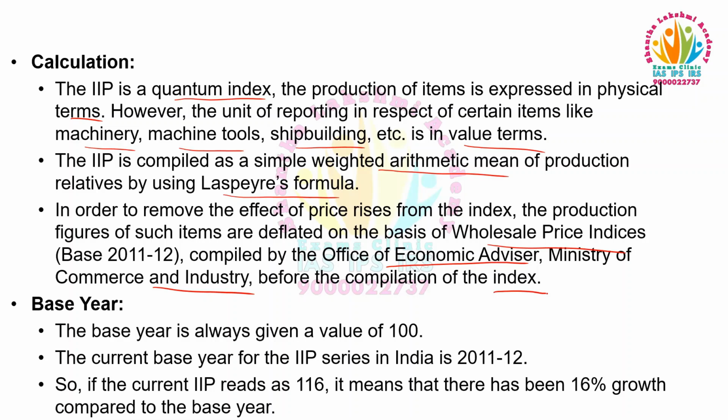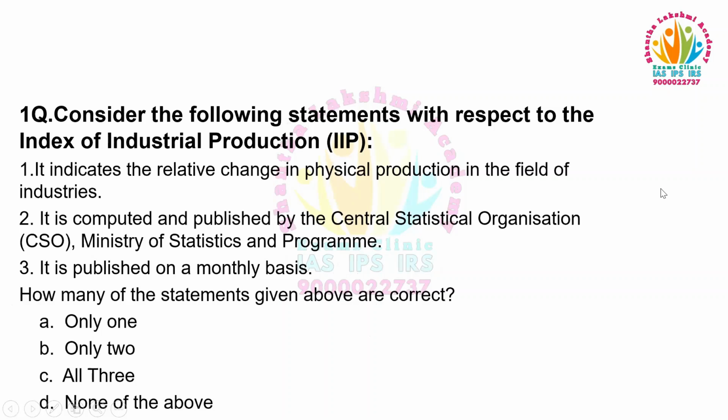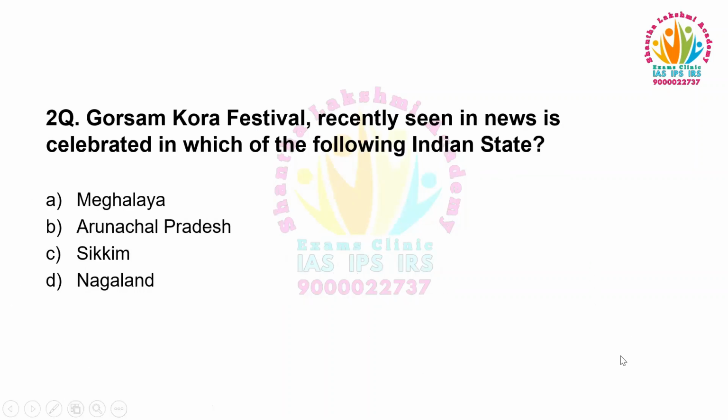Base year. The base year is always given a value of 100. The current base year for the IIP series in India is 2011-12. So, if the current IIP reads as 116, it means that there has been 16% growth compared to the base year. So, the answer is all three. Moving to the next question.